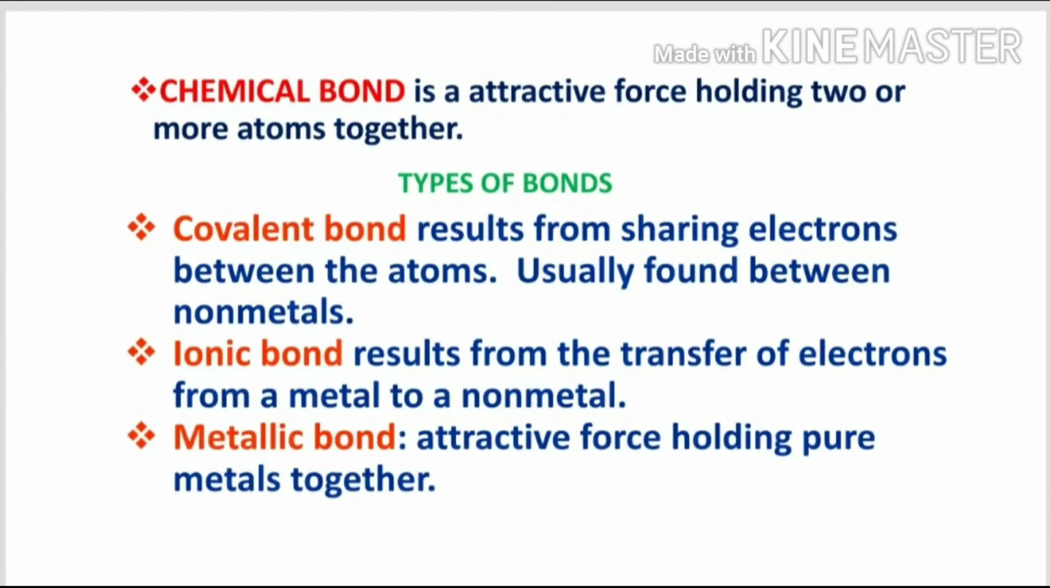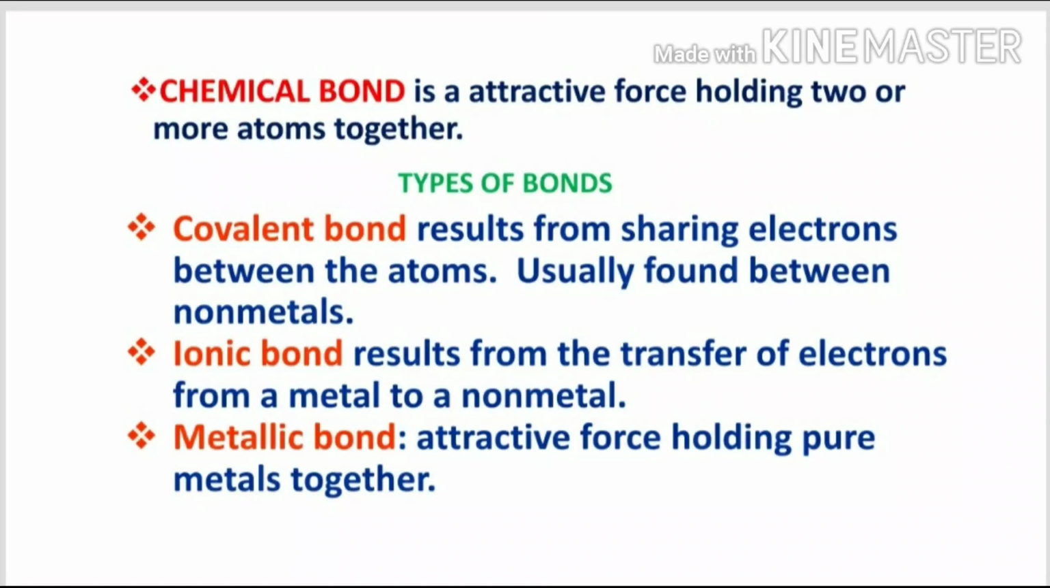What is a chemical bond? A chemical bond is an attractive force holding two or more atoms together. So a minimum of two atoms are needed, then only it will be a molecule. Between two atoms there will be a bond. There are many types of bonds: covalent bond, ionic bond, metallic bond, coordinate bond. Today we are going to discuss the covalent bond.